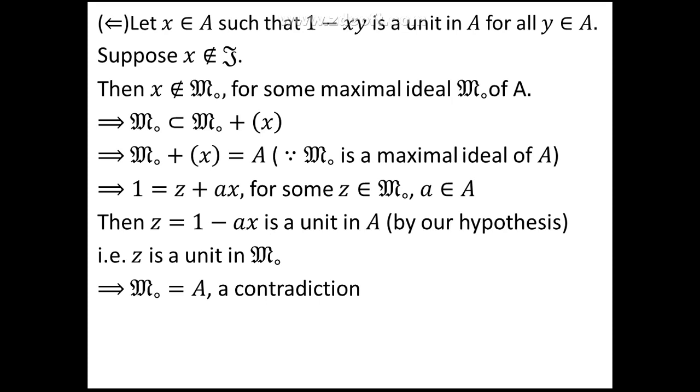Thus, we have proved that an element x belongs to the Jacobson radical of a ring A if and only if 1 minus xy is a unit in A for all y belonging to A.